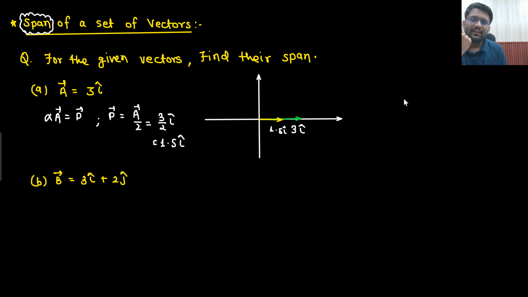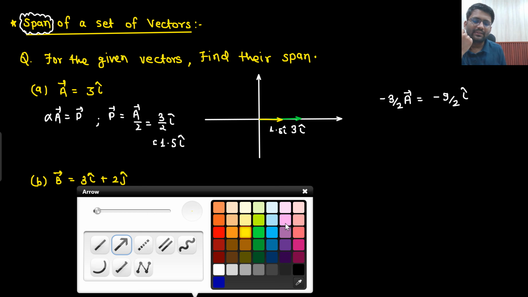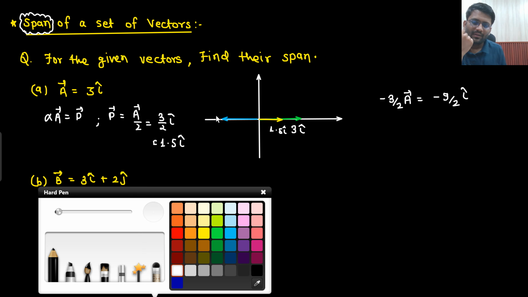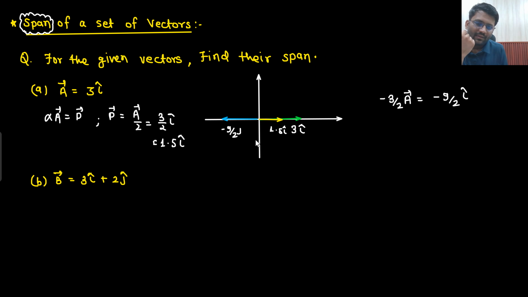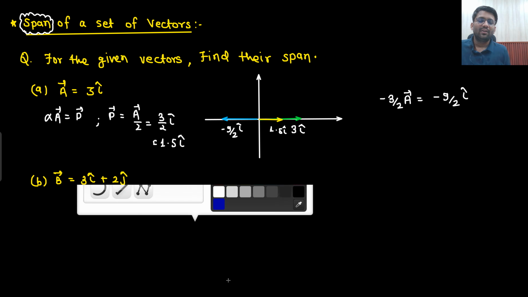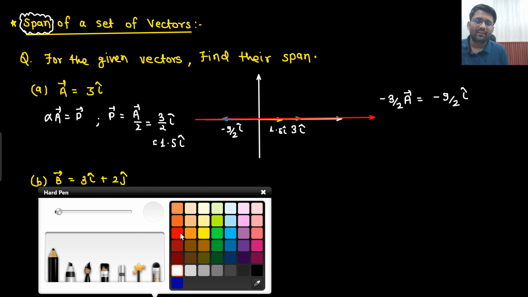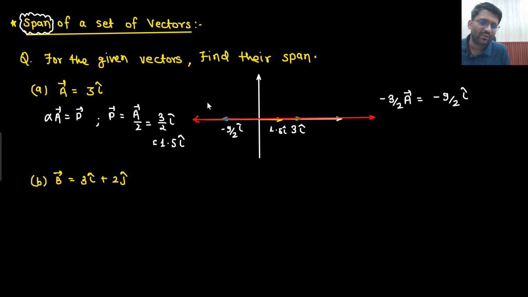Someone would say, sir, let's multiply vector A with minus 3 by 2. So what will you get? Minus 9 by 2 i cap. So where will minus 9 by 2 i cap be? It will be somewhere here. So what will you say? Sir, no matter what constant number you multiply with, you will always end up getting a single line. All the vectors will be lying on this particular single line.